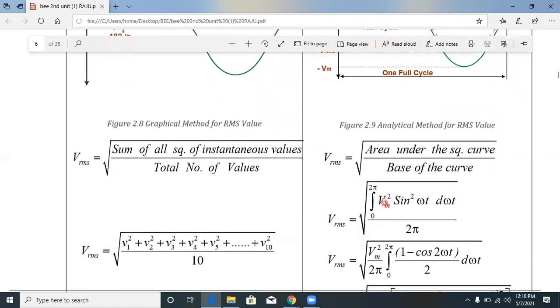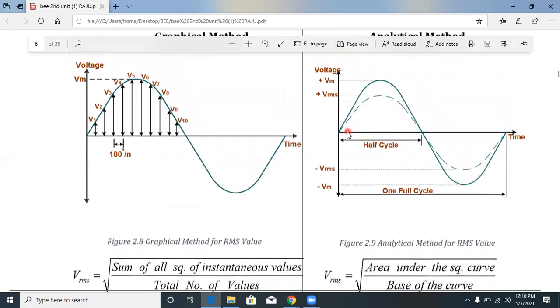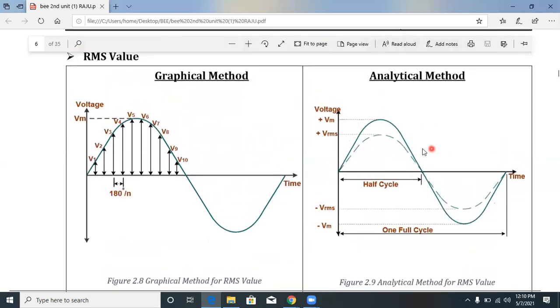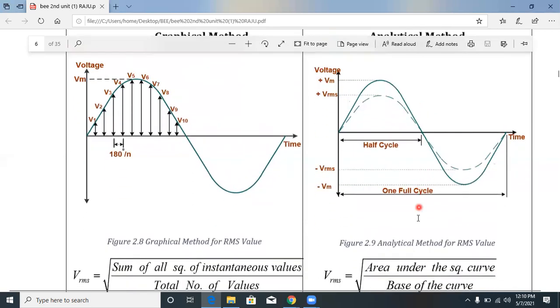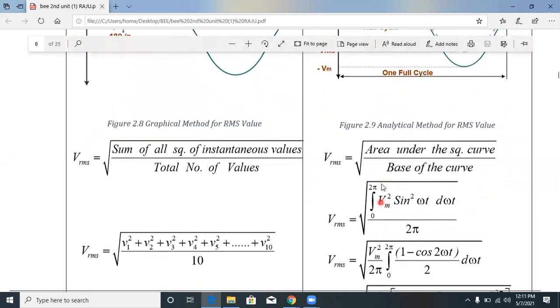So VRMS is equal to the integral from 0 to 2 pi. Here 0, pi by 2, pi, and here 2 pi, that is 360 degrees, which is nothing but 2 pi. This is called the time period. So VRMS is equal to the square root of the integral from 0 to 2 pi of V square into sin square omega t, divided by 2 pi.